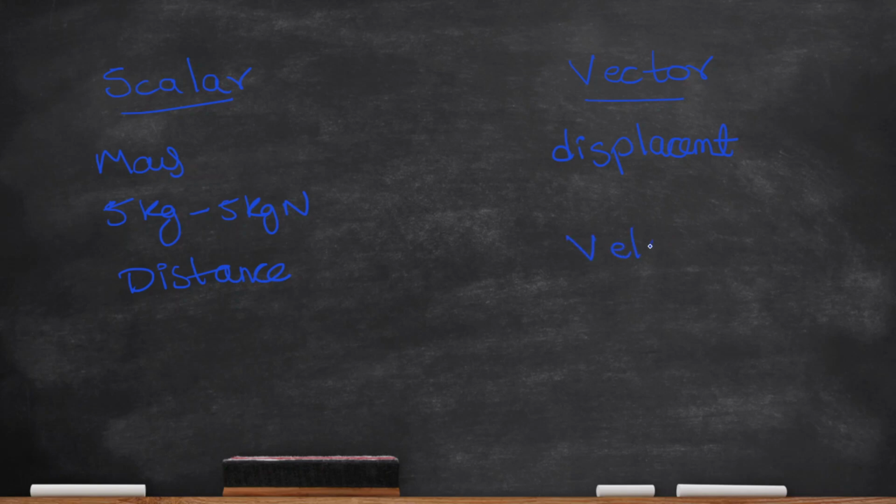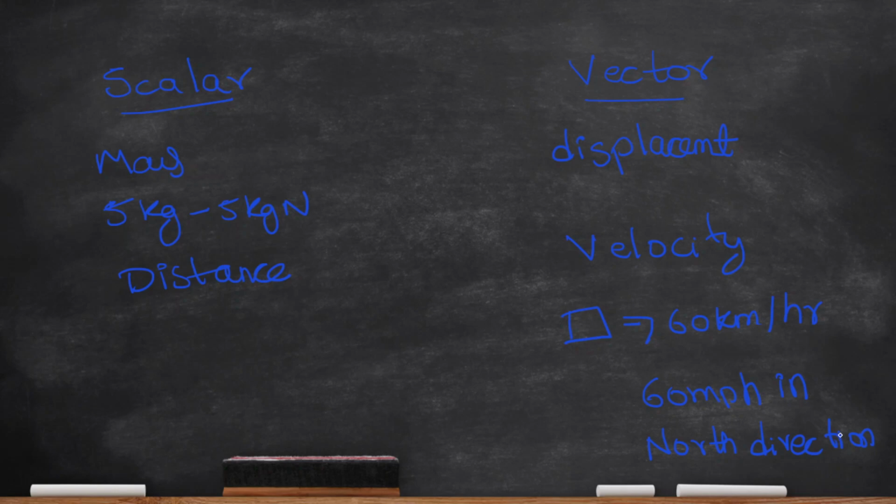Next, velocity. Velocity is another vector quantity. It includes both the speed of an object and the direction in which it's moving. For instance, say a car is going 60 km per hour in a north direction. The velocity is a vector quantity that combines both the numerical value, for example 60 km per hour, and the north direction. Hence, velocity is a vector quantity which is associated with direction. It has both magnitude and direction.